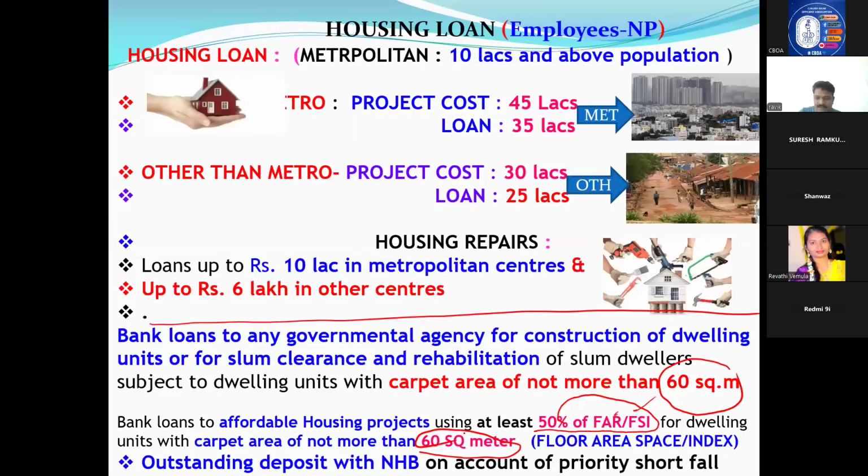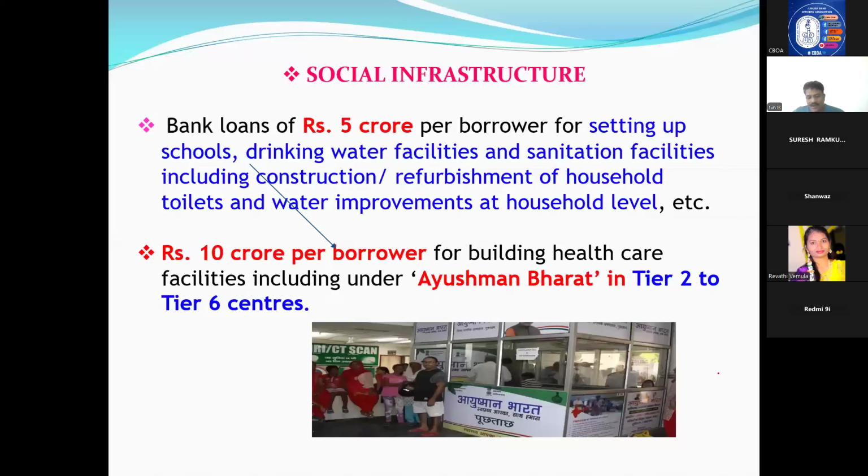FAR means floor area ratio, floor space index. The 60 square meters is the same in both cases, but for affordable housing loans at least 50% FAR, FSI should be there. Then only we can classify under priority. Then, if there is a shortfall in housing loans, you have to keep money in NHB, the National Housing Bank. Whatever amount you keep there also counts for priority under housing loan, under retail lending. Now agriculture is done, MSME is done, retail is done.